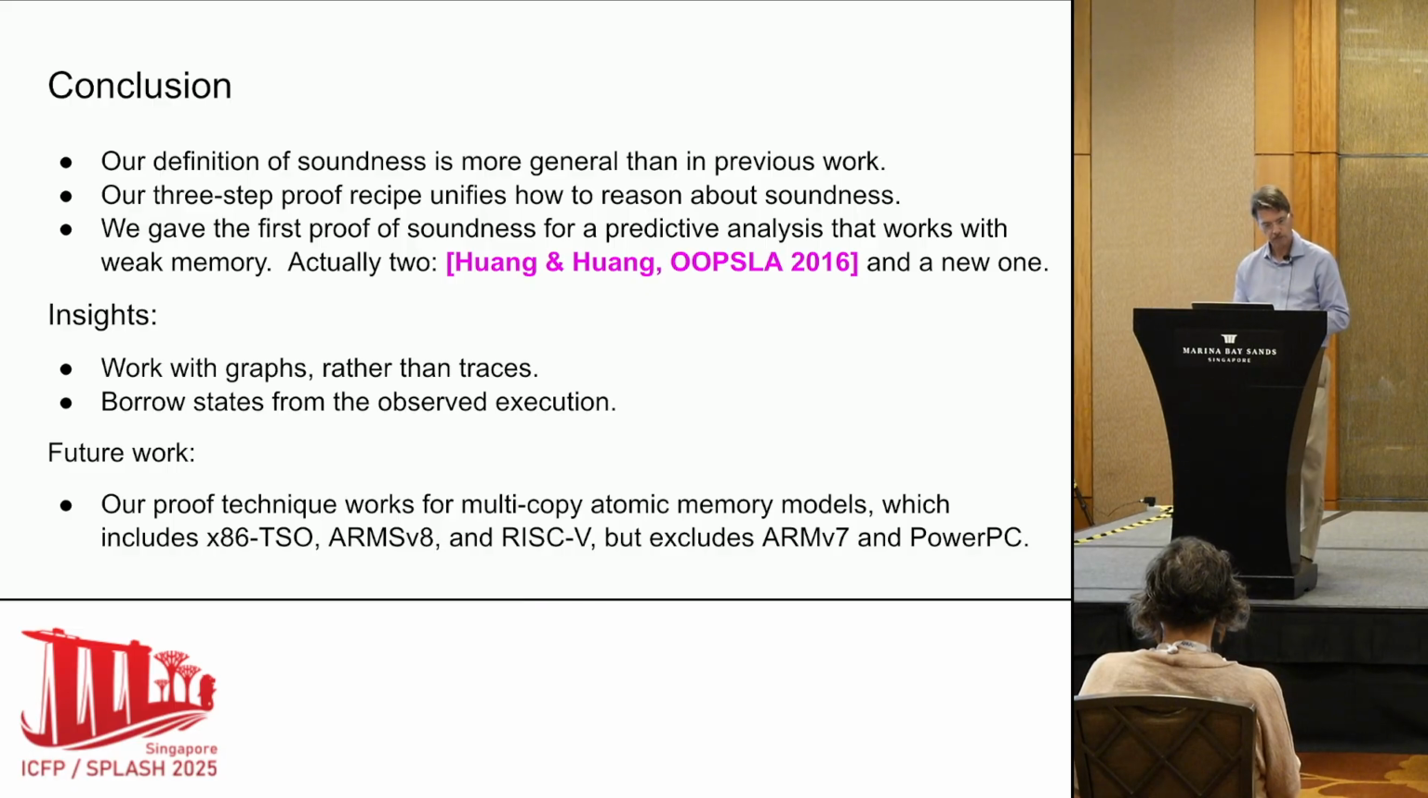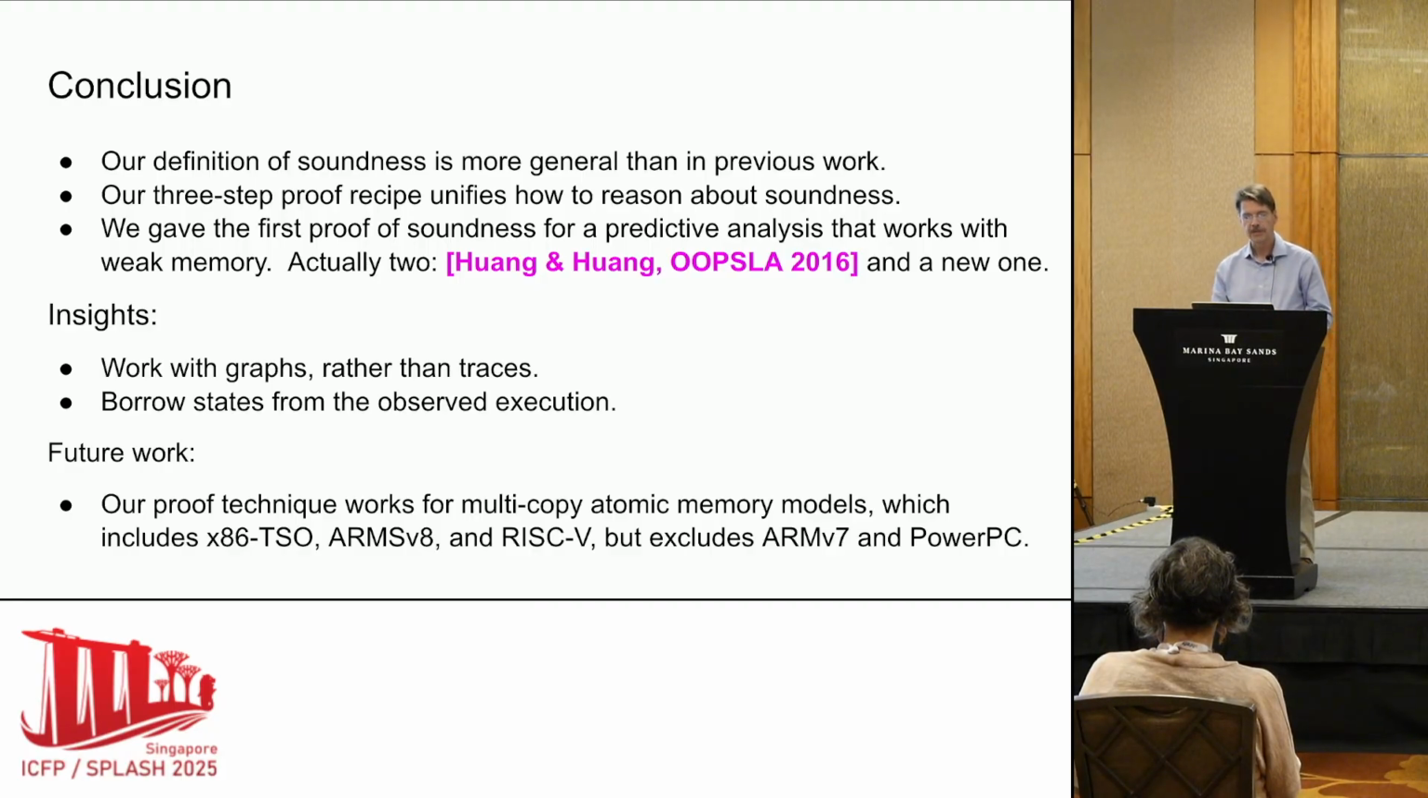And so in conclusion, what we have here is a definition of soundness that is more general than previous work. The key to generality is to stop thinking about the intersection of all the programs that could have produced this trace, and instead think about the single program that produced it. Even if we don't know it, we can tinker a little bit with the trace and reuse the states and get some other actual executable things out of it. We have this 3-step proof recipe that works really well and is very repeatable. Once you've done this a few times, you can do more.